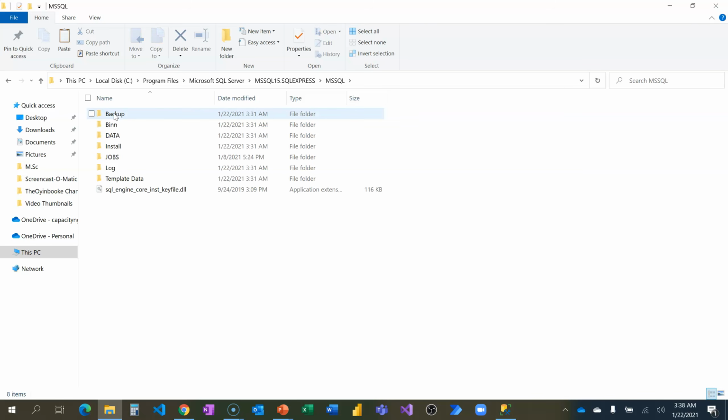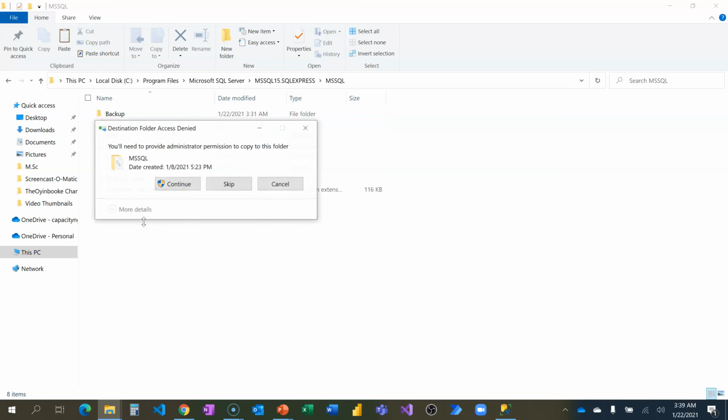Yes, continue to click on this folder. Then you will see backup. Backup is where, whenever you back up your database, it drops the backup. So anytime you want to restore, it will look into this folder to see if there's any information there. But if you don't drop it here, you can also drop it anywhere here.